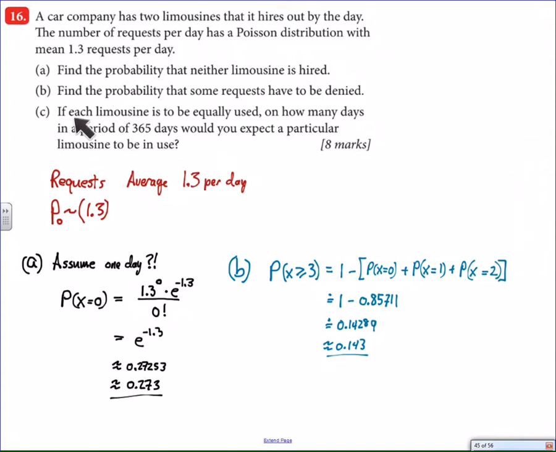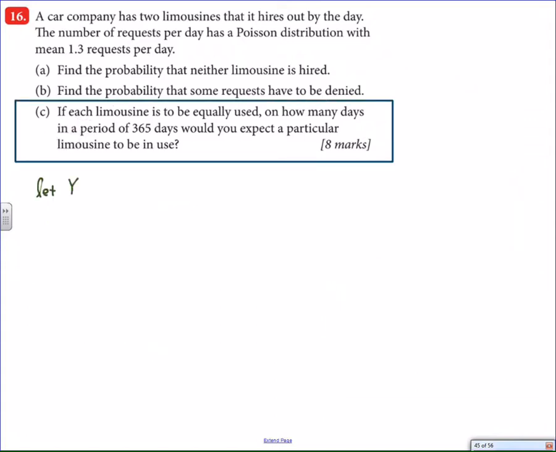Again, all straightforward, but we get to the last question, and it says, if each limousine is to be equally used, that is to say they don't have one they favor over the other, how many days in a period of 365 days would you expect a particular limousine to be in use, one or the other? So in other words, in 365 days, pick limousine A. How many days would you expect limousine A to be rented out?